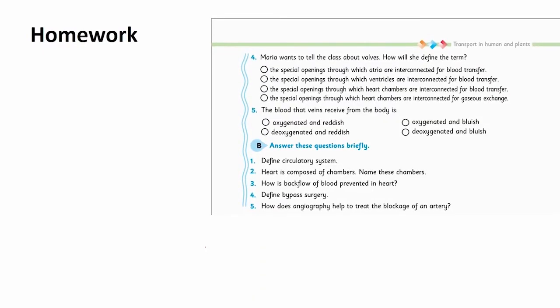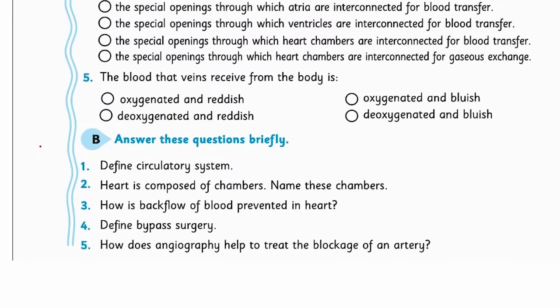It's time for homework now. Just open up your test exercise at page 25 of your CSS textbook. We'll solve some questions from part B of the test exercise. As these are short question answers, you are required to briefly describe the answer in your own words. We'll solve question 4 and question 5.